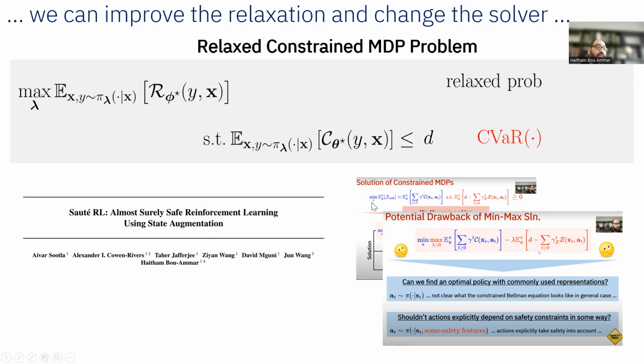So if you really want to understand the potential drawbacks of the min-max kind of solution to this problem, in that video I referred to, and I will put a link to it in the comments below, I actually talk about the potential drawbacks of a min-max solution and propose an alternative. So the idea would be to try to combine that alternative, right, with a modified version of this constraint in order to get almost sure safety.